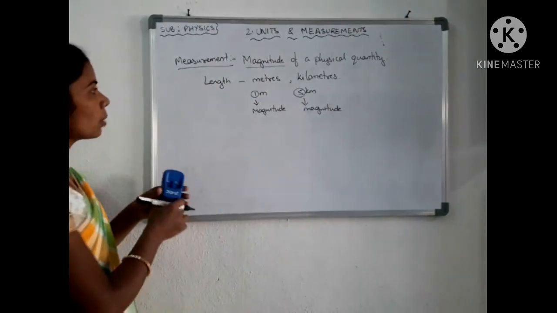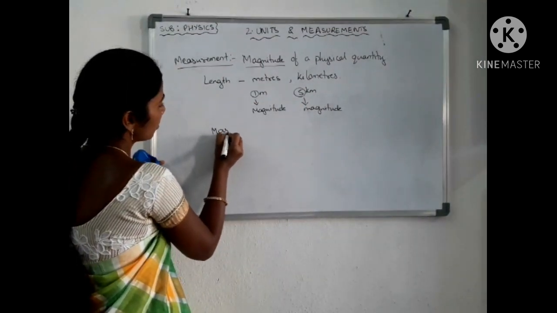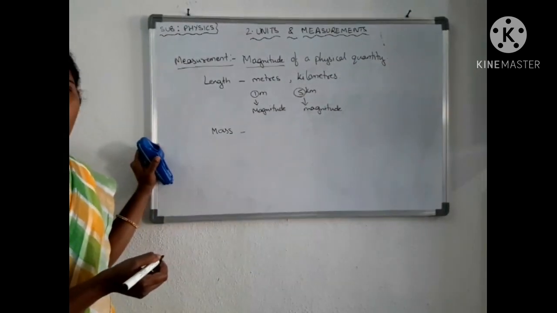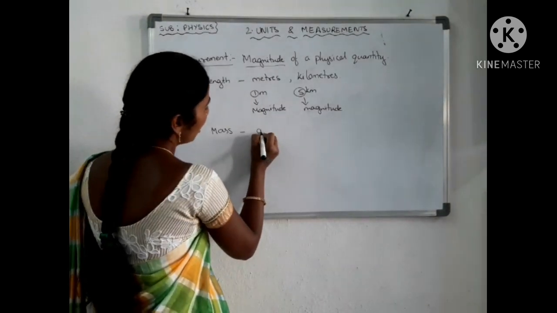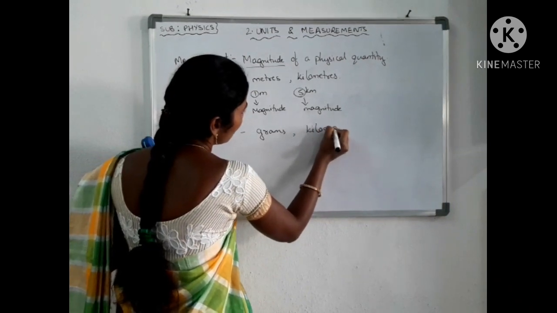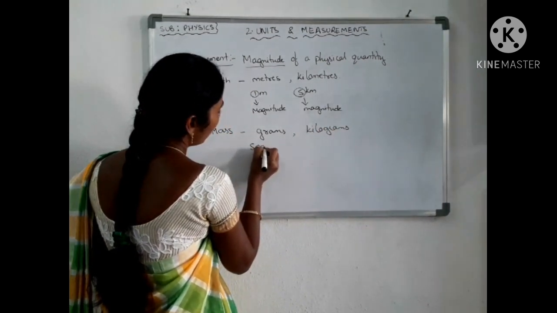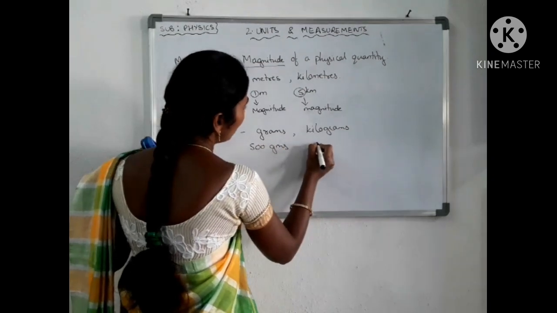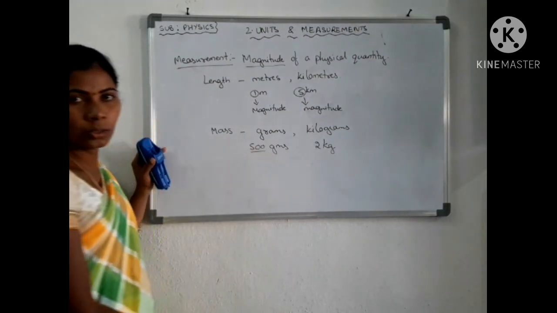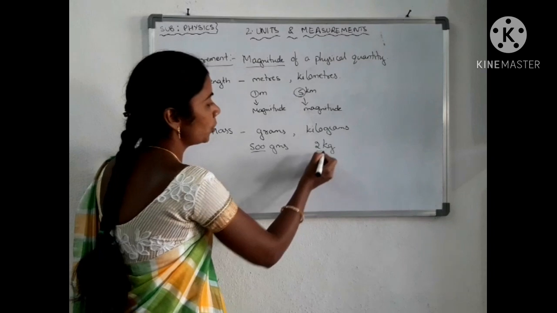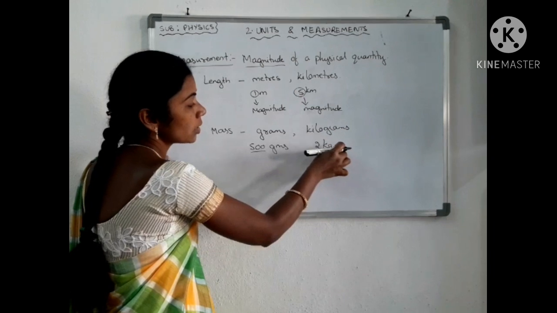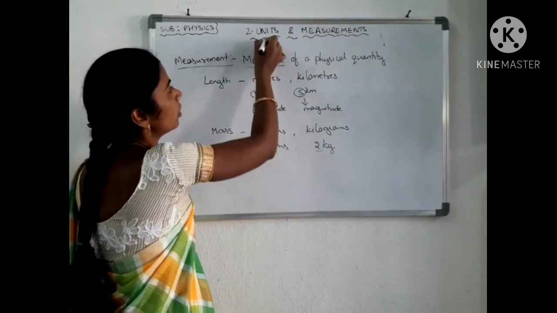So in that way we are measuring. Suppose I want to measure mass. I want to buy some vegetables. In which unit will I measure? We will measure in either grams or kilograms. Suppose I have taken 500 grams and 2 kgs. What is the magnitude here? 500 is the magnitude because it is the numerical value, and 2 is the magnitude of the kilograms. These grams and kilograms are nothing but your units.